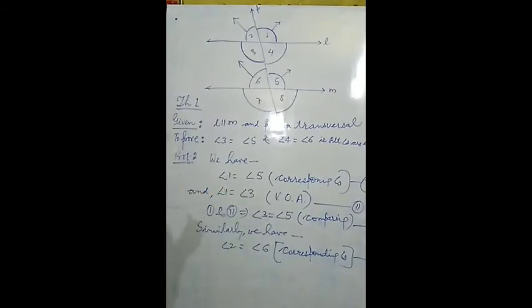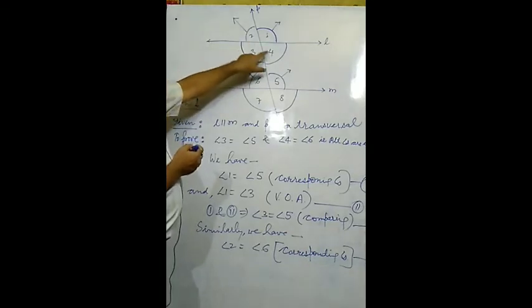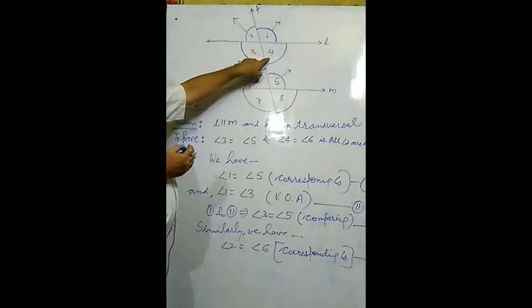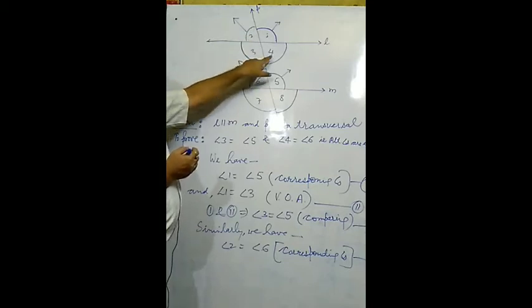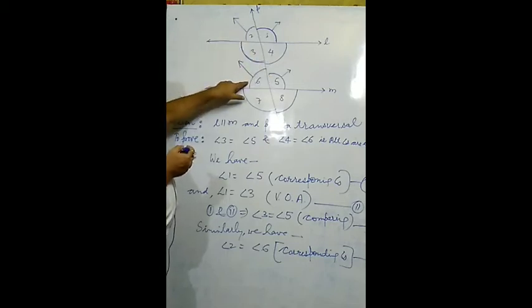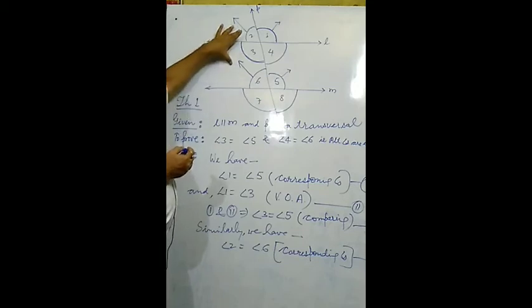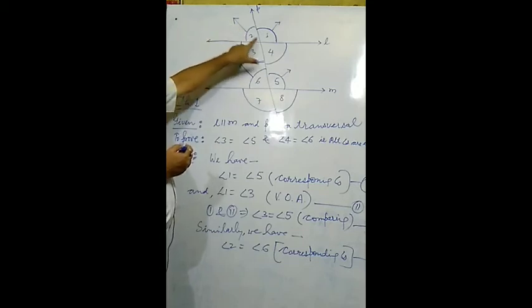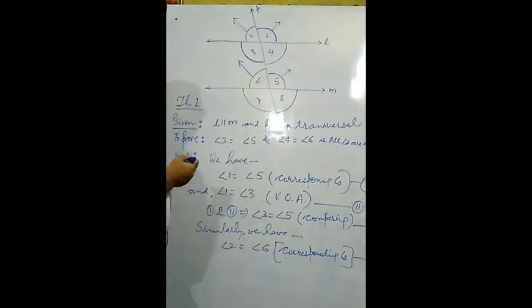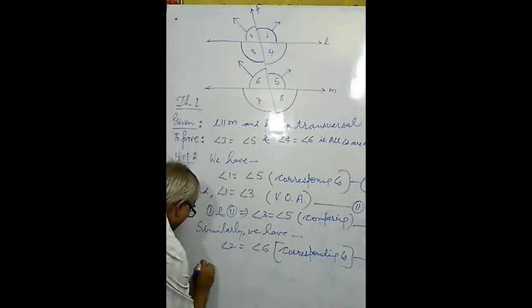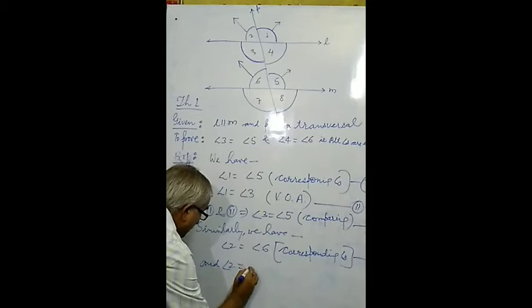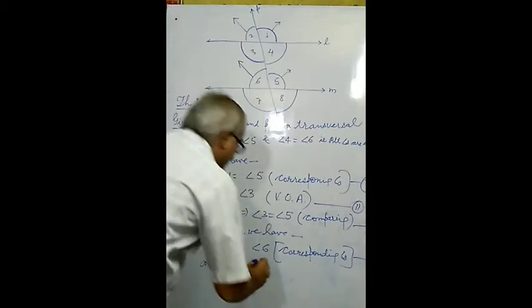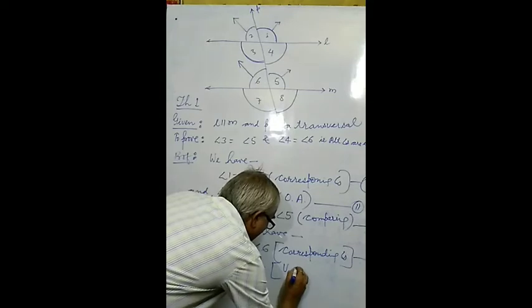Again see, angle 2 and angle 4, are they related? Definitely they are vertically opposite angles. So we may write there again that angle 2 equals angle 4 also, because both are vertically opposite angles. Angle 2 equals angle 6, and the reason is that both the angles are corresponding angles. Now angle 2 and angle 4 are both equal because both are vertically opposite angles. So we write that angle 2 is also equal to angle 4, and the reason is that both the angles are vertically opposite angles.